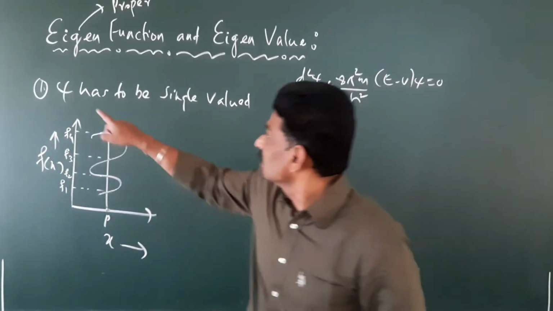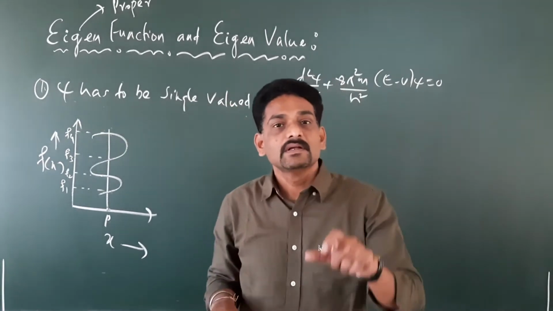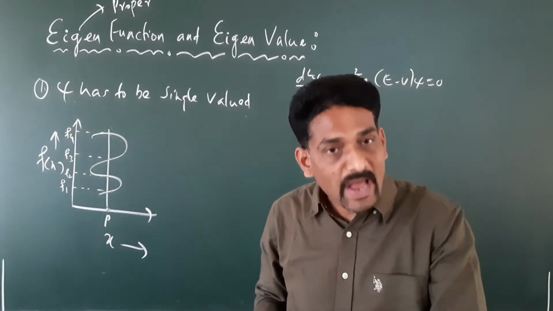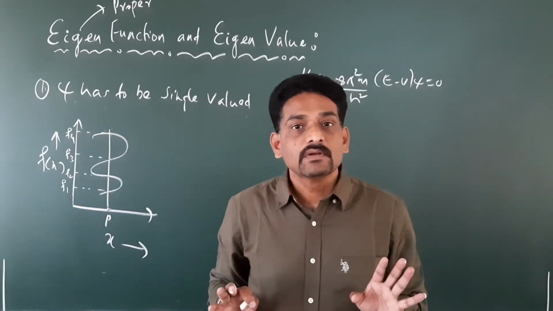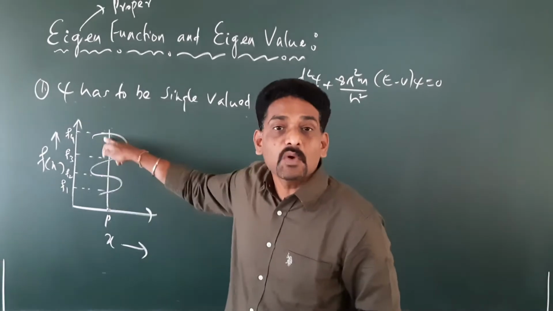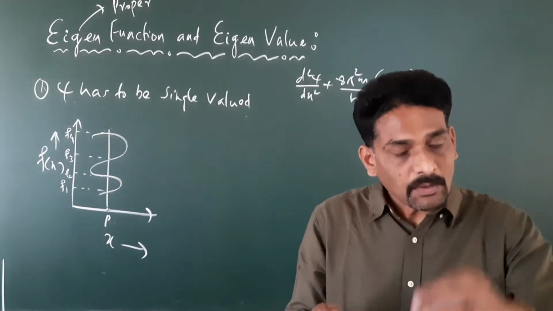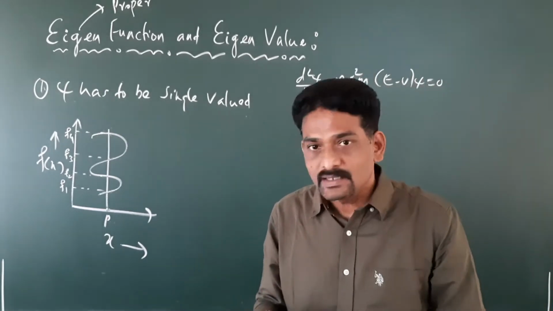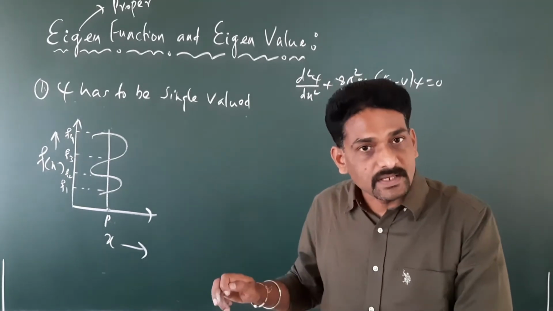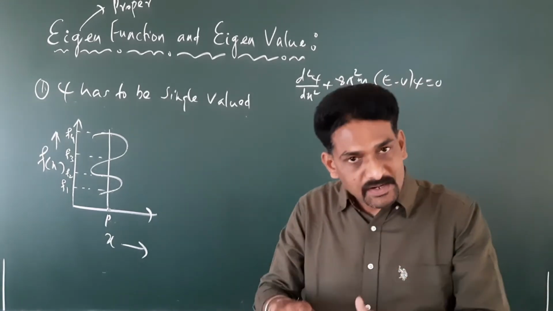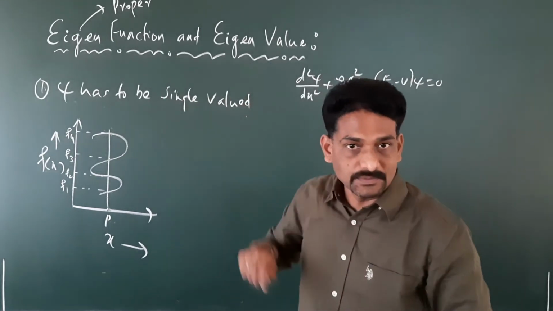Therefore, we say psi has to be single valued. Psi has to be single valued. Means the wave function has to have only one value at a given interval of time. It cannot have more than one value. So if it is having more than one value, it does not give any physical significance. You cannot find one person at four different locations, right? It is highly impossible. Means there is no meaning for that system. Therefore, we say if at all psi has to be an eigenfunction, it has to satisfy the first condition, psi has to be single valued.